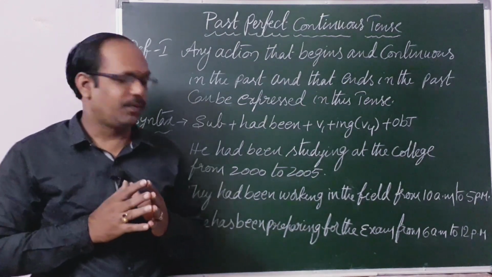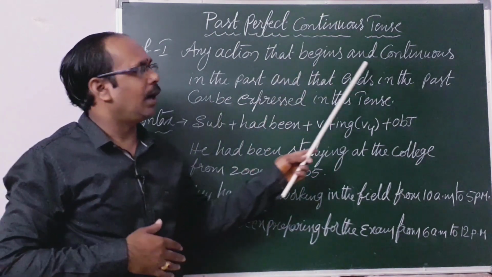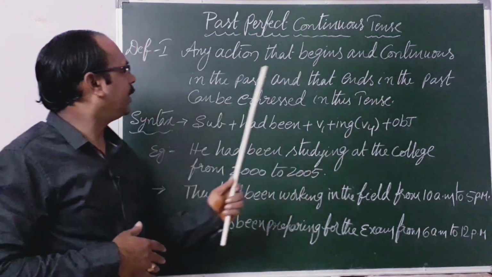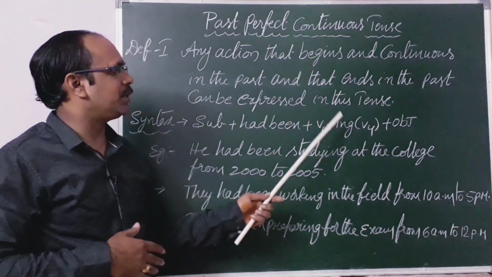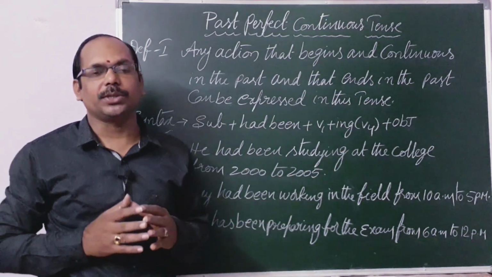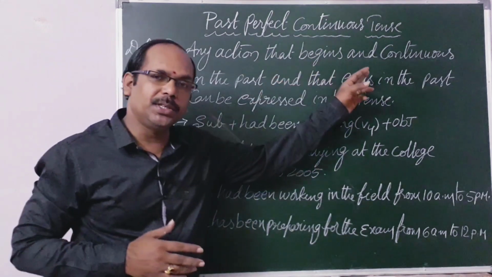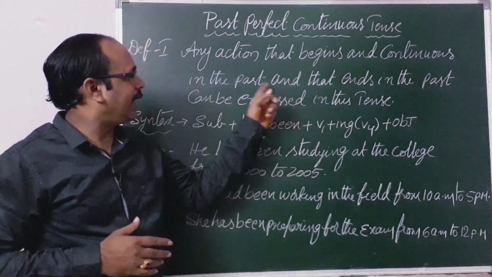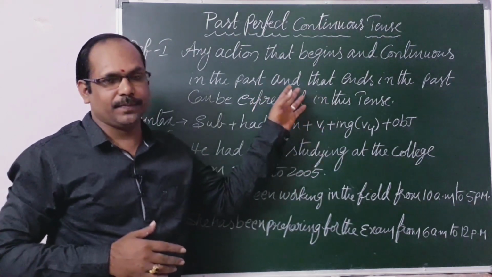Just observe carefully. Any action that begins and continues in the past and that ends in the past can be expressed in this tense, past perfect continuous. Any action that begins in the past and continues in the past and that ends in the past, but that action should not be continued in the present.